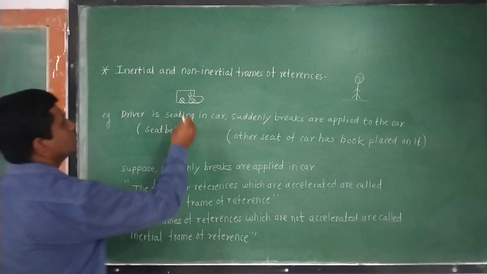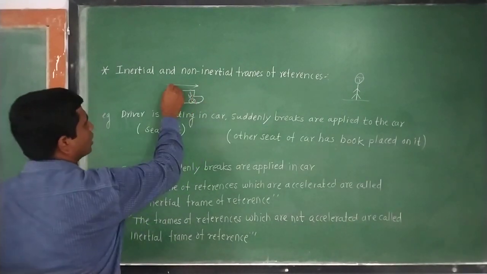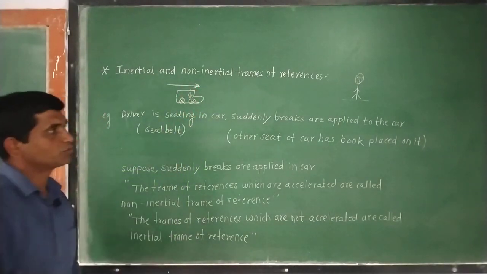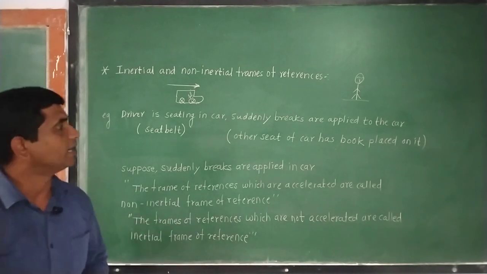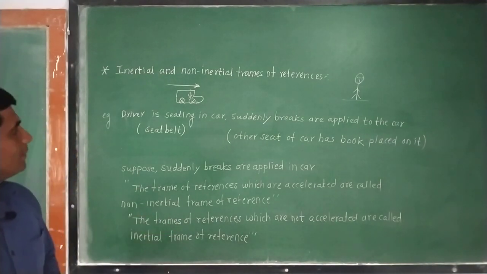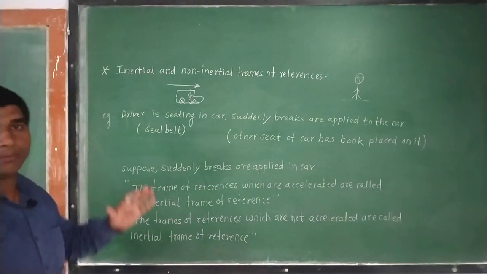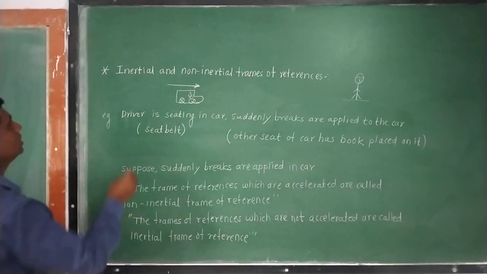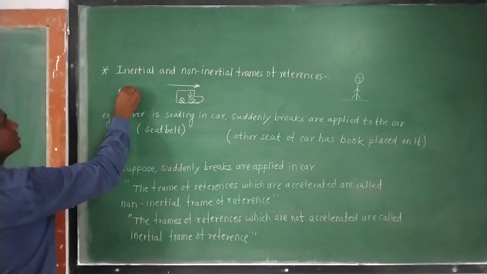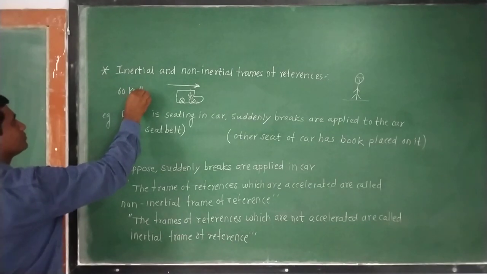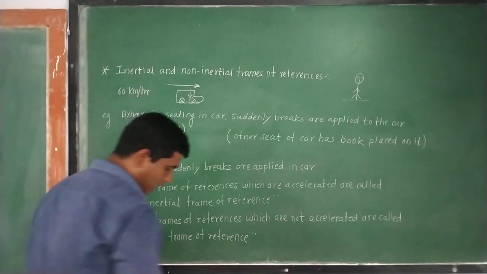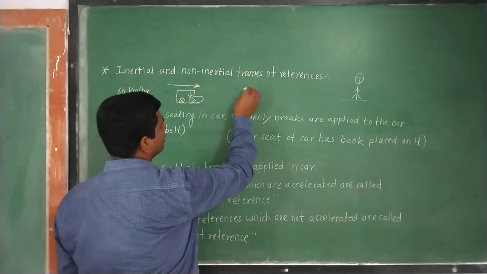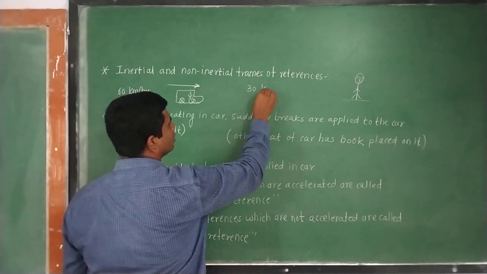Suppose the car was initially moving in this fashion. Now suddenly the brakes are applied. Suppose initially the speed of the car was 60 kilometers per hour, and after application of the brake it reduces to 30 kilometers per hour.